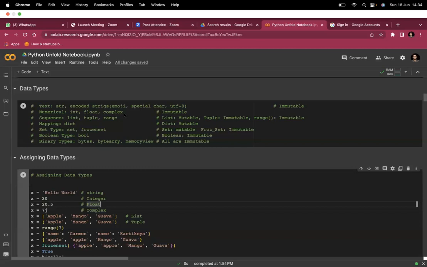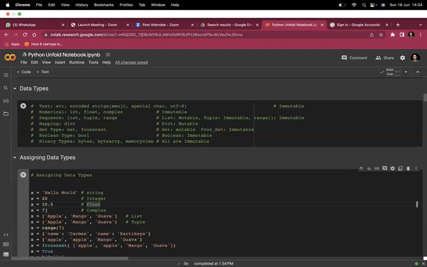We will see what I mean by immutable. In the same way, lists are mutable, tuples are immutable, and the range data type is immutable. Coming to mapping, dictionary is mutable. Once you define a dictionary, you can make change in it. And in the same way, set data types are also mutable. Once you define a set, you can mutate it.